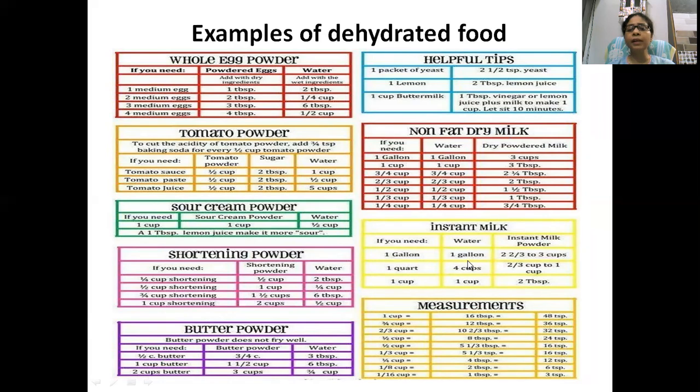There are many examples like sour cream powder, butter powder, non-fat dry milk, instant milk. You know instant milk, everybody uses instant milk for coffee making, for milk. You also know coffee is a dehydrated product. And soup, you take the soup powder, add boiling water, and you can make the soup.